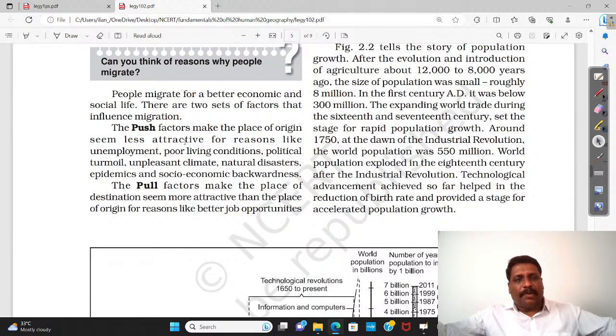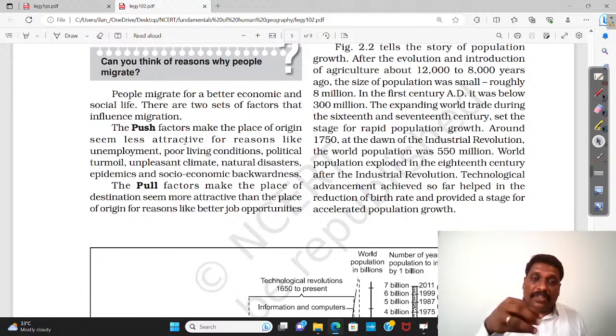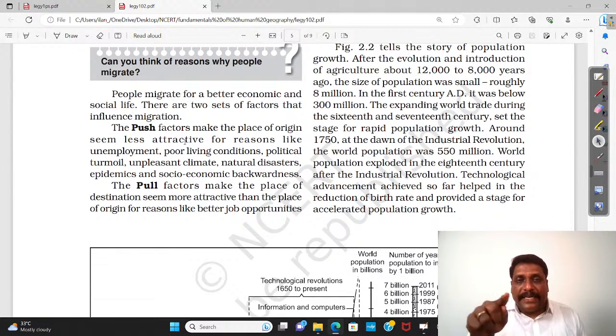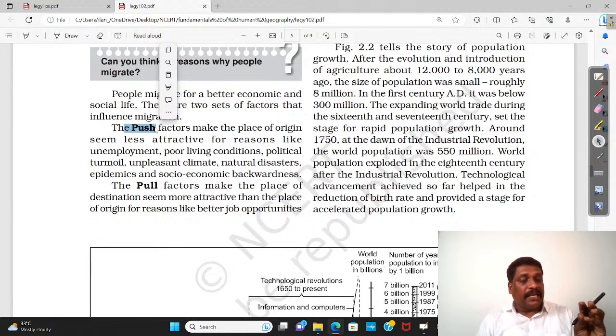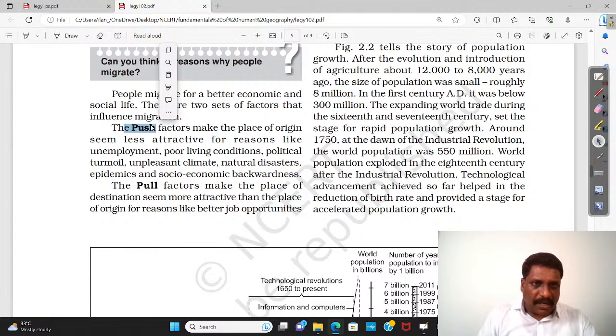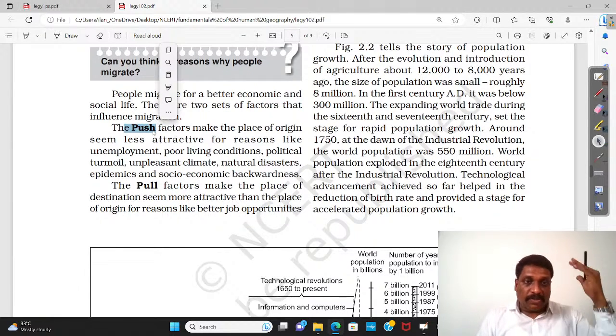Countries like Myanmar will always have more of a push factor. Most countries in Africa have their own internal problems, right? You even have something called internally displaced people, IDPs. So what is a push factor? This is the factor which will have its presence in the place of origin.